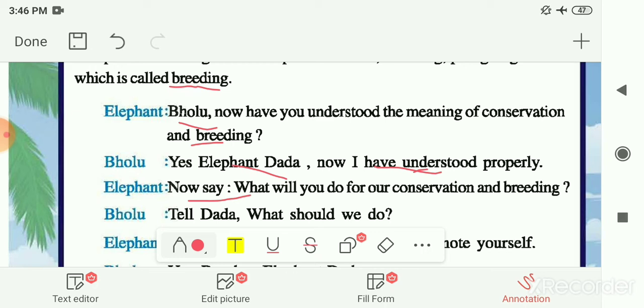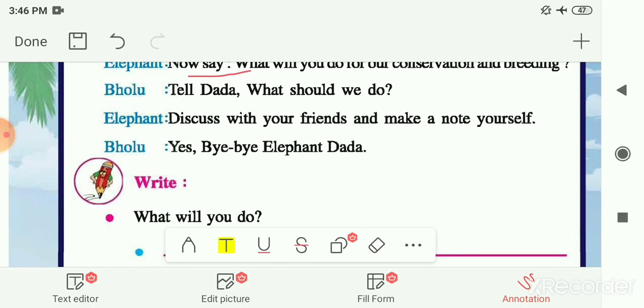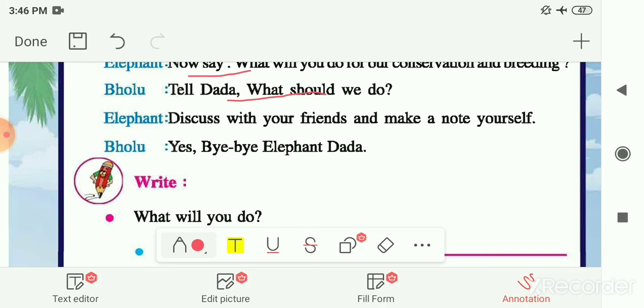So now what can we do for the conservation of this environment or the breeding of these plants? Bolu is asking the elephant, tell me Dada, what should we do to conserve the environment? So the elephant is saying, discuss with your friends and make a note yourself of what you can do to conserve or save the environment, or to breed or take care of these plants. So Bolu is saying that yes, he will discuss with his friends.